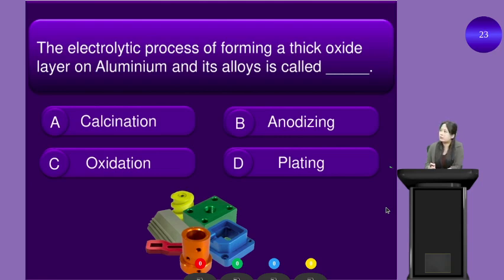The electrolytic process of forming a thick oxide layer on aluminum and its alloys is called, option A is calcination, option B is anodizing, option C is oxidation, option D is plating. Yes students, so the electrolytic process of forming a thick layer of aluminum on its alloy is called which of the following? Alright students, your time is up.